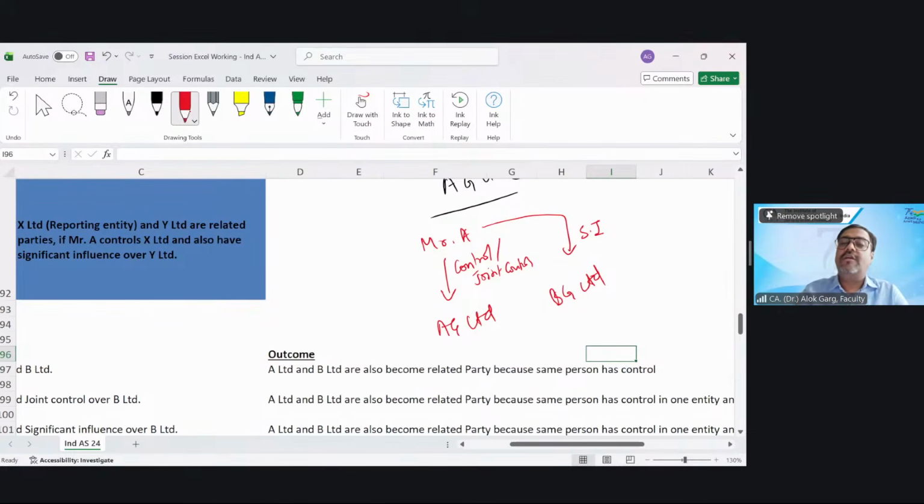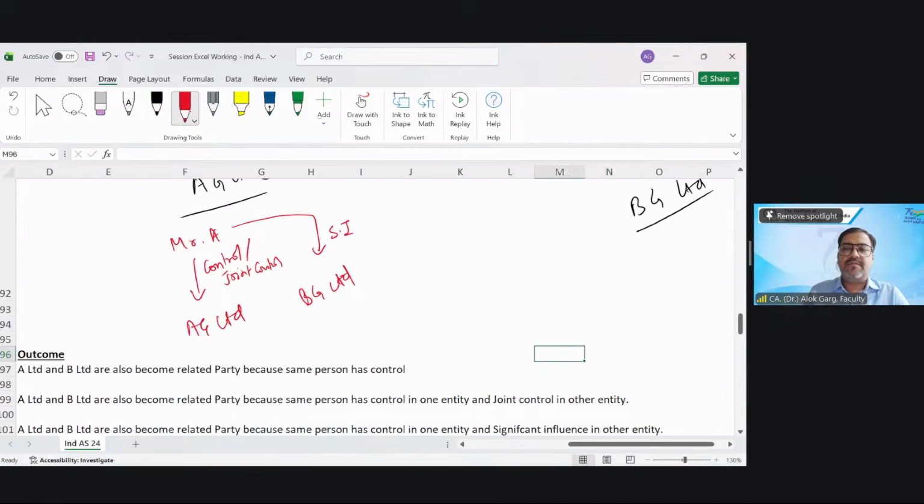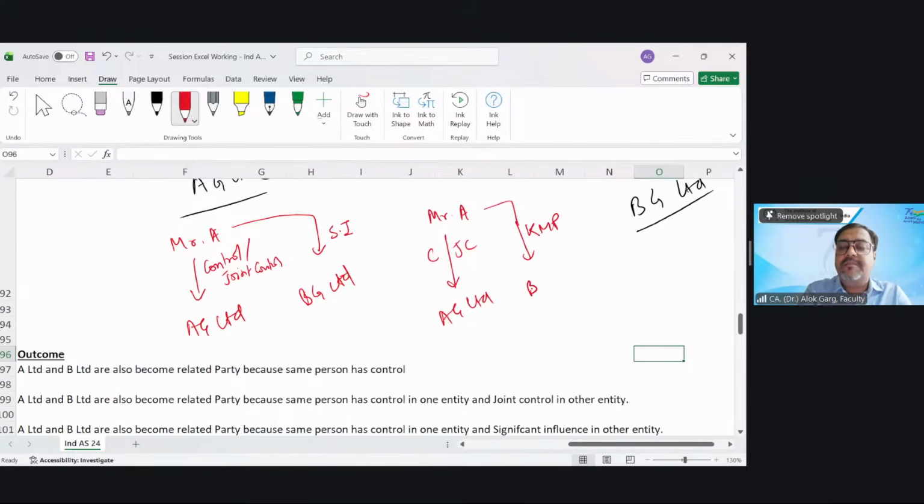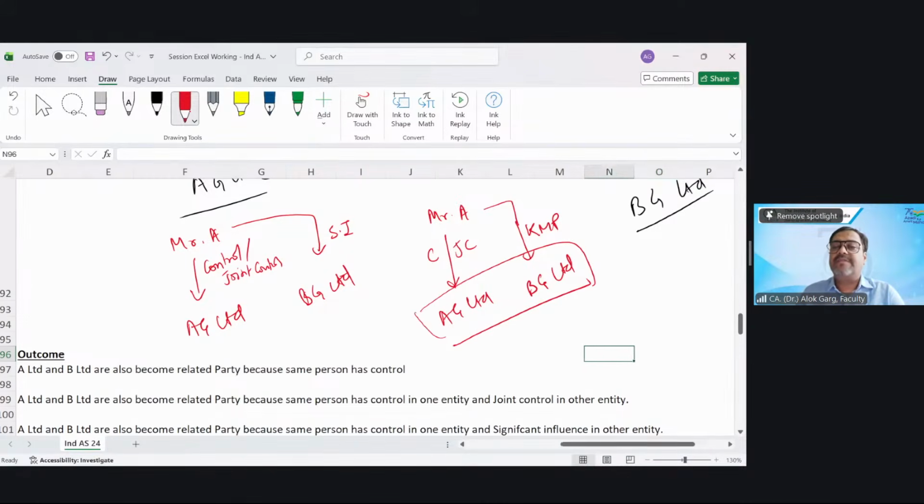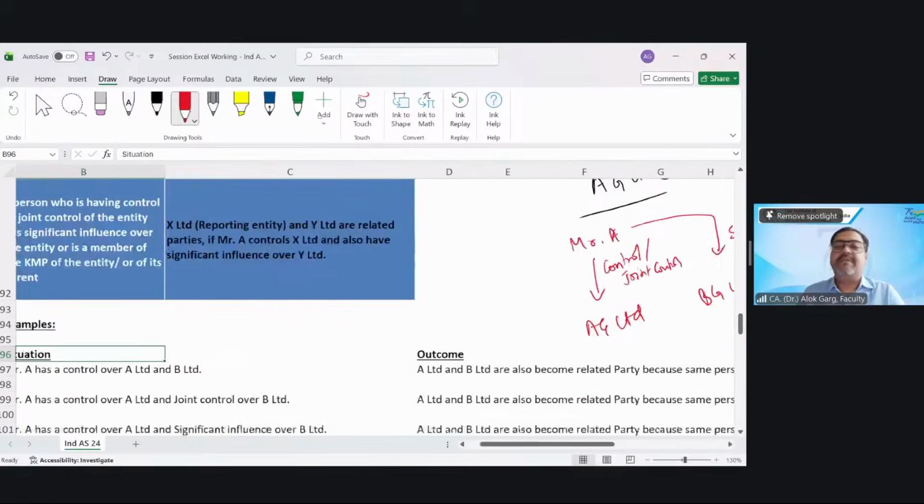Now the second situation. Mr. A is having a control or joint control over AG Limited, and this Mr. A is also a KMP in BG Limited. So whether AG Limited and BG Limited will become a related party? Yes, sir, AG Limited and BG Limited will become a related party.